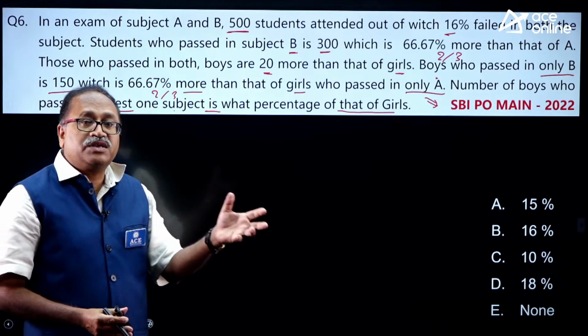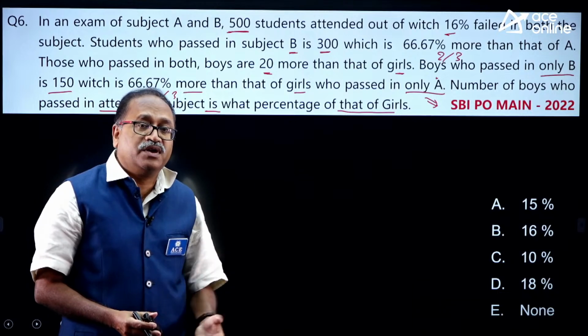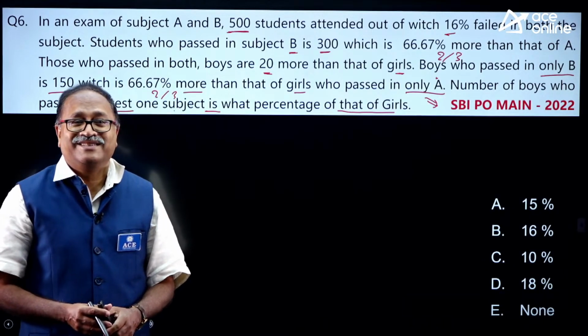That means the boys who passed is what percentage of the girls who passed.